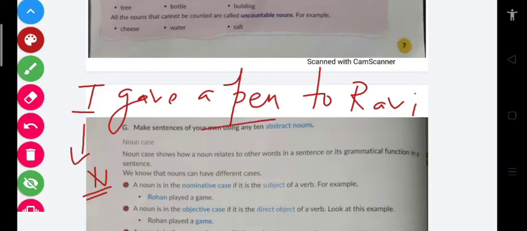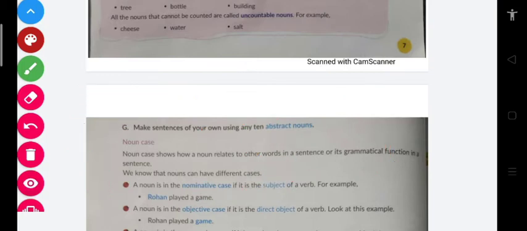Now pen is an objective case. Here pen is an object, so pen is a direct object and Ravi is an indirect object. In simple way, the living things are indirect object and the non-living things are direct object. Okay, now moving forward,